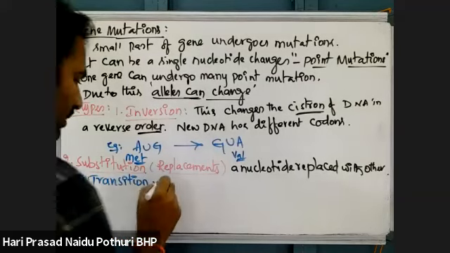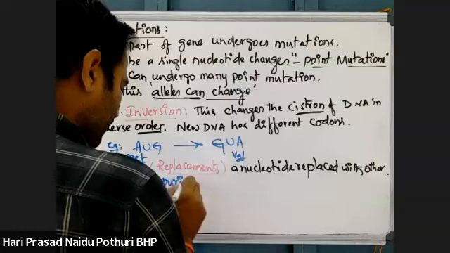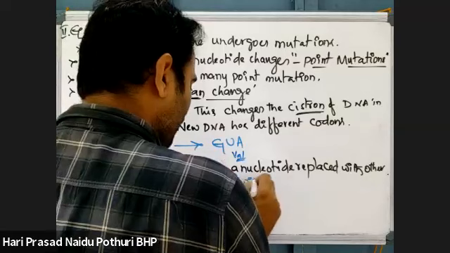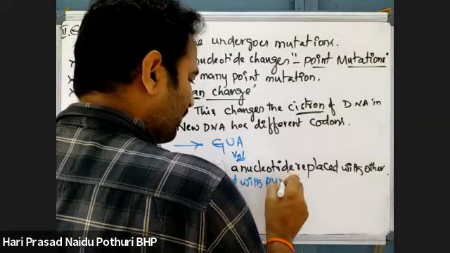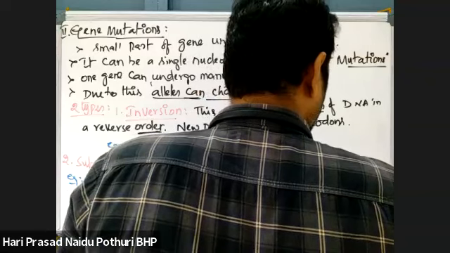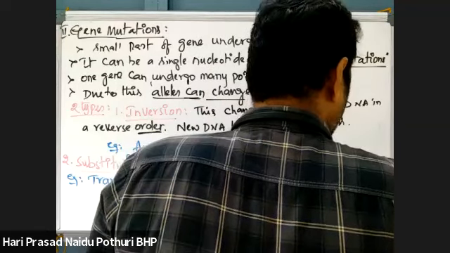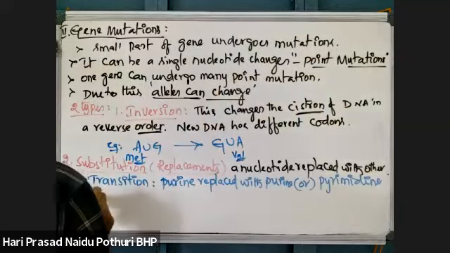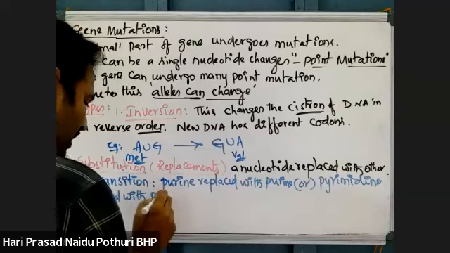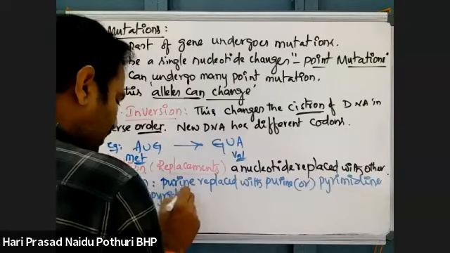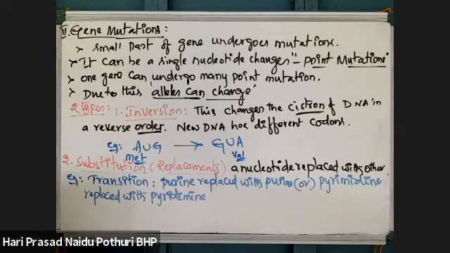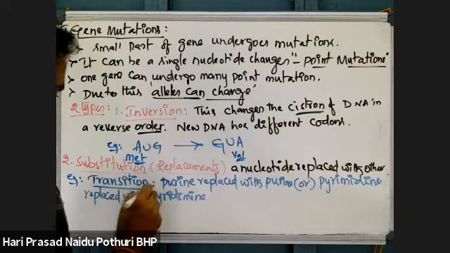Transition means a purine replaced with a purine, or a pyrimidine replaced with a pyrimidine. A purine replaced with a purine is what we call a substitutional transition.